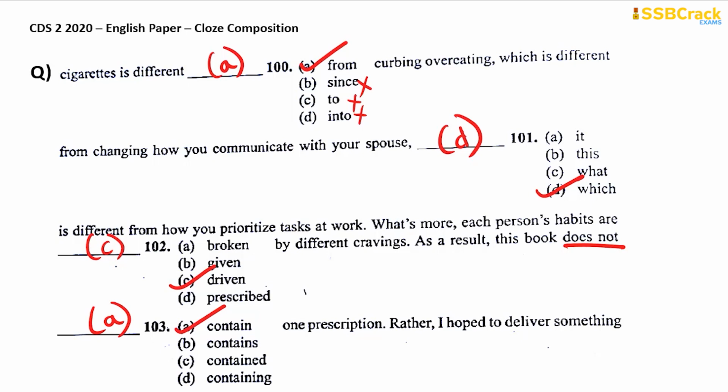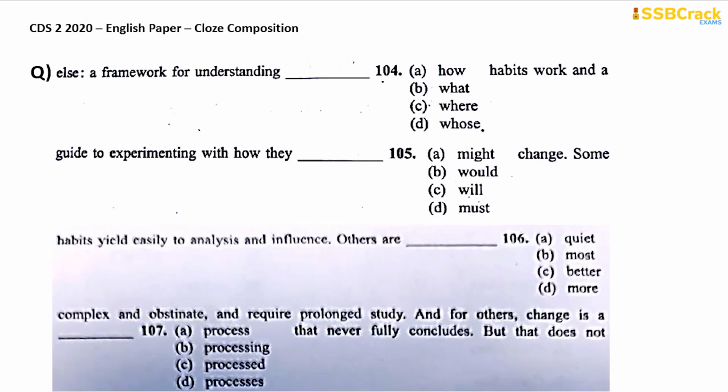One prescription. Rather, I hope to deliver something else, a framework for understanding how habits work, what habits work, where habits work, whose habits work. No, it should be how, the manner in which the habits work. So option A is your answer for the blank. How habits work and a guide to experimenting with how they might change, would change, will change, must change. Might change is your answer. So option A again is your answer for the blank.